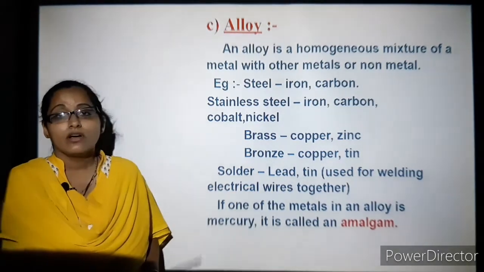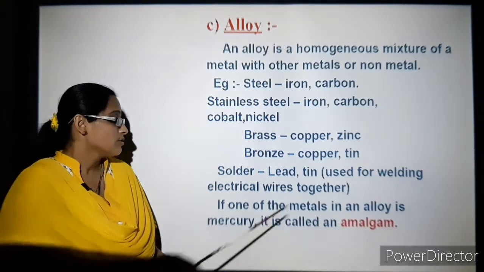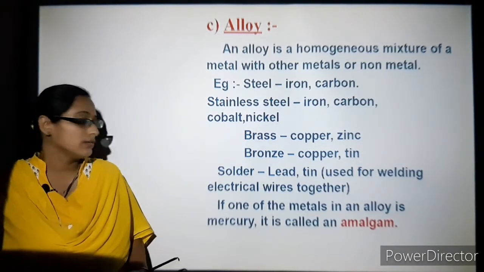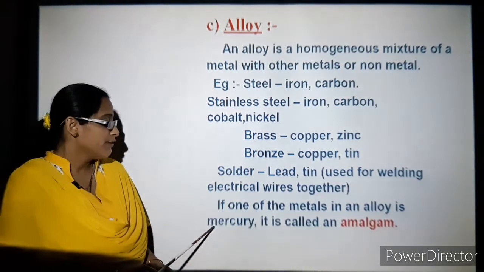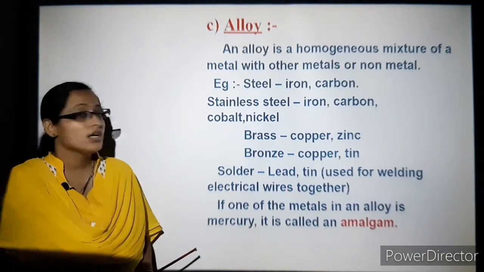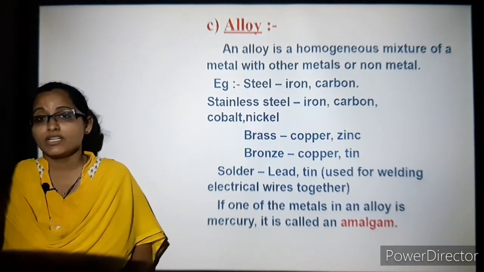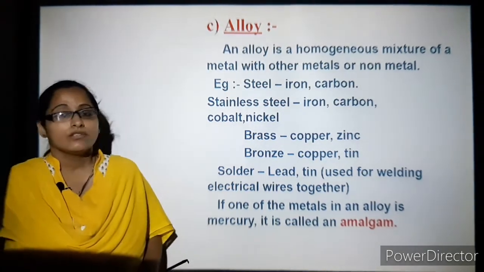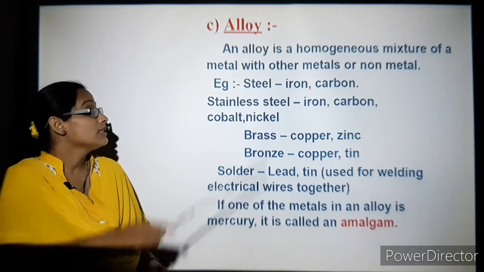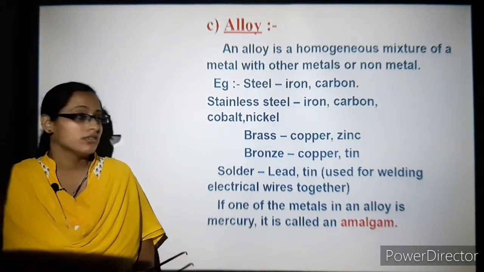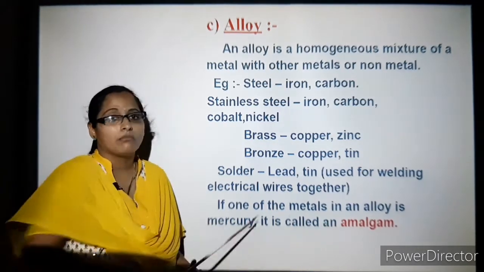You might have heard of the welding process. These are used to weld electrical wires together. If an alloy or combination of these metals has the presence of mercury, then it is known as amalgam. So keep in mind that whatever alloy is mixed with mercury is known as amalgam.